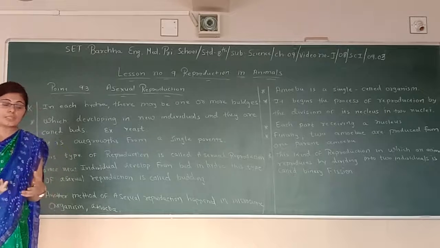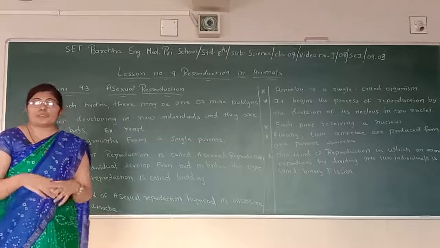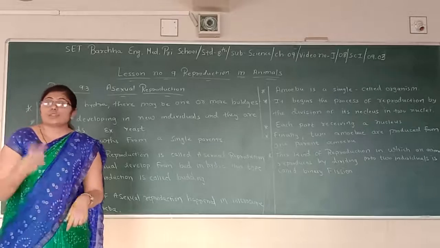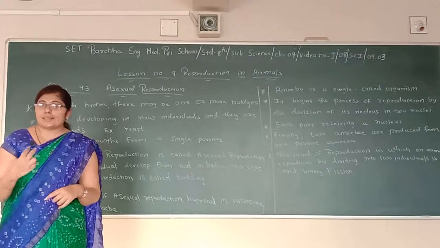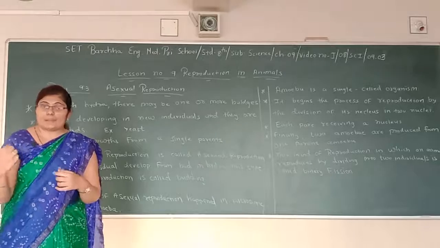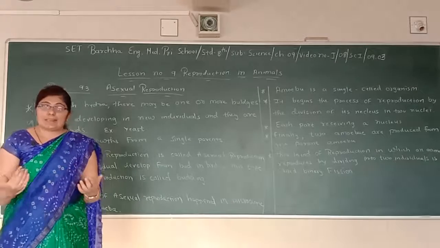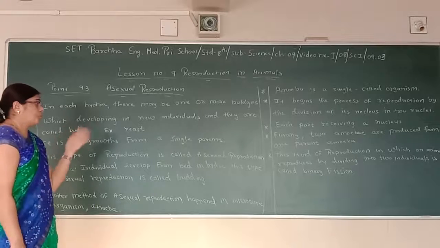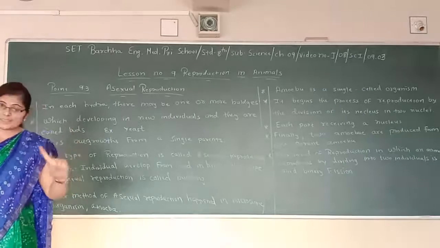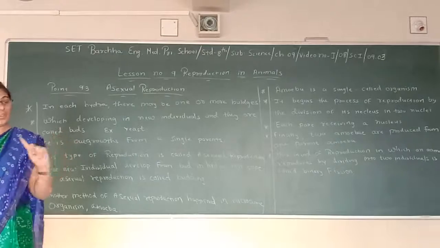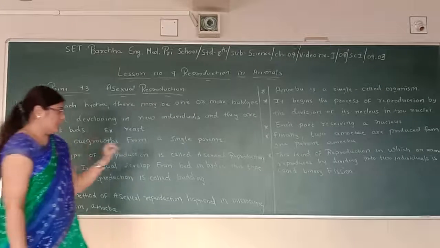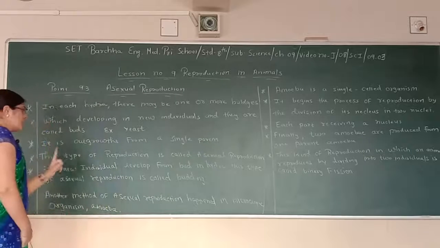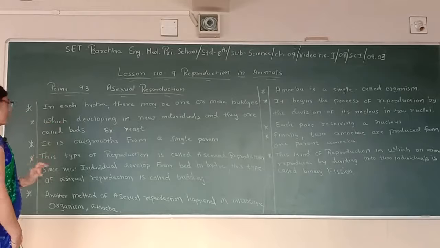See, in previous videos you have already learned that for plant reproduction and animal reproduction, they needed two pairs, like a male gamete and female gamete. But in this type of reproduction, it is outgrowth from a single parent. Only one parent is needed. In asexual reproduction, only a single parent is needed. This type of reproduction is called asexual reproduction.